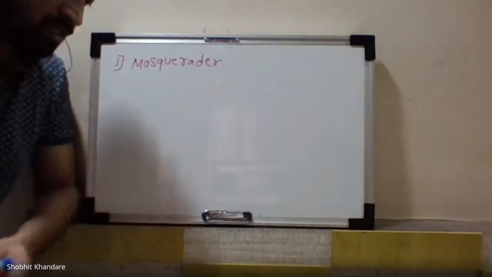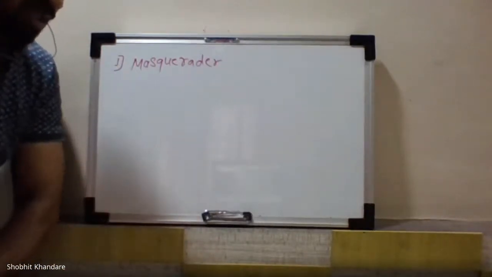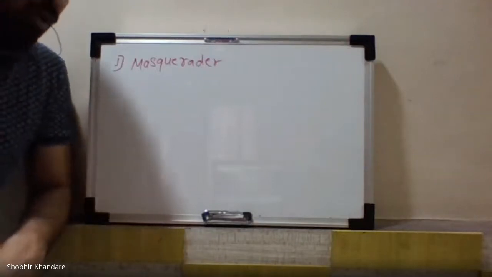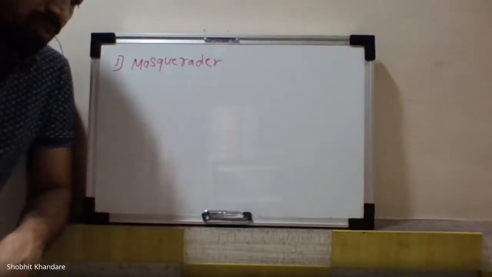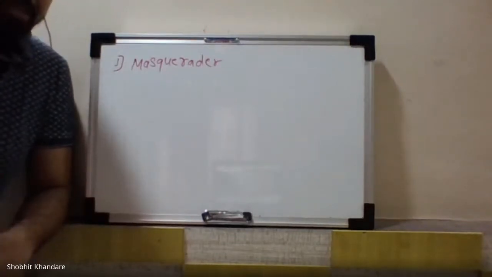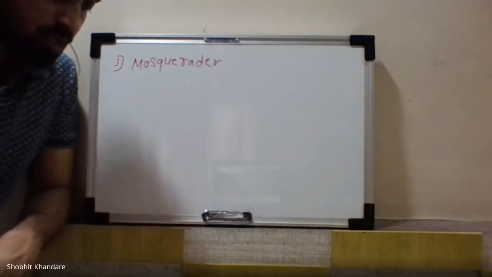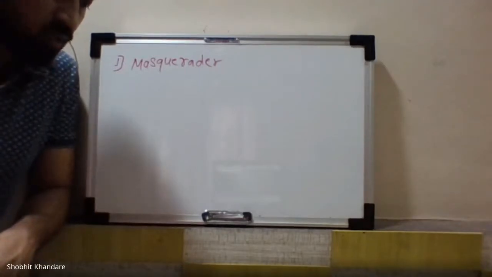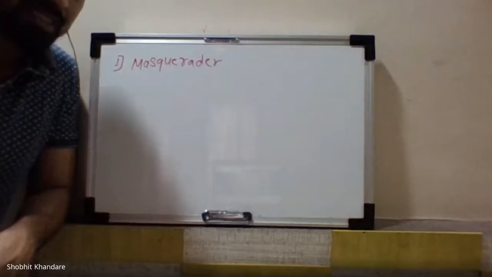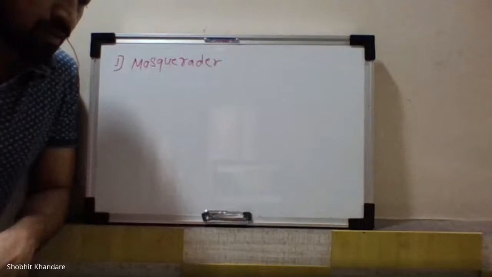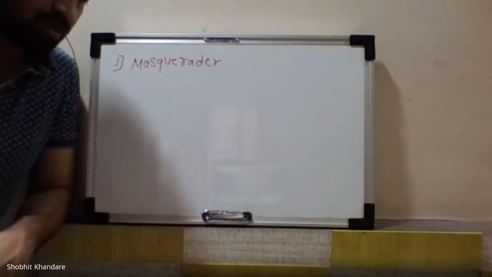So write down one sentence: non-authorized person using the computer and who penetrates a system's access control to exploit a legitimate user's account.